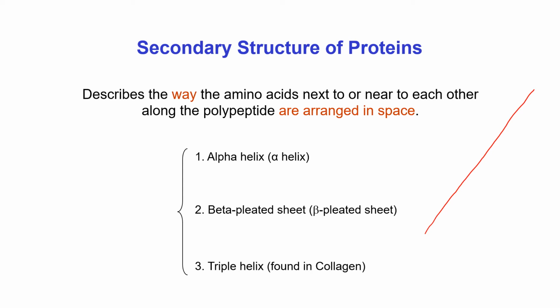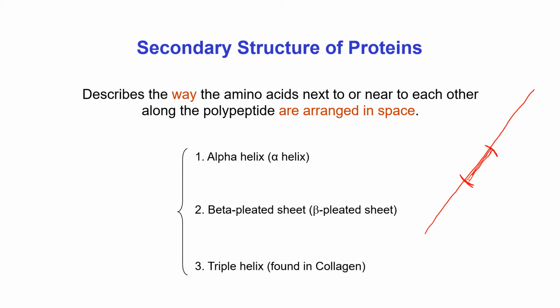Secondary structure tells us about the shape of a certain portion of the polypeptide or protein chain, not the whole chain, in which shape that certain portion exists in nature.